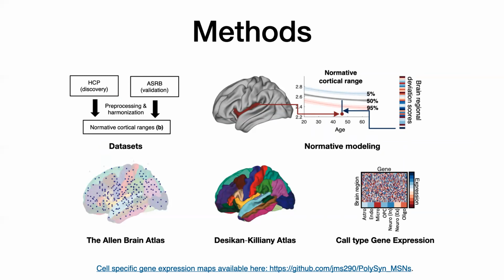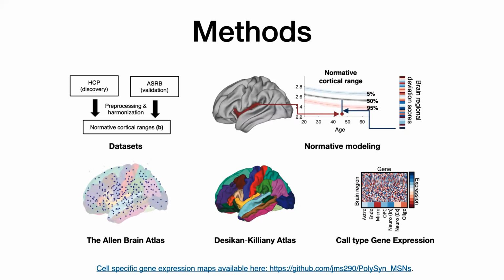And then we obtained these spatially resolved gene expression data for particular cell types in the brain. This was done previously by Jacob Seidlitz and colleagues, and these data are publicly available at this GitHub link. To do this in brief, they used microarray gene expression data from the 6 adult human donors provided by the Allen Human Brain Atlas.